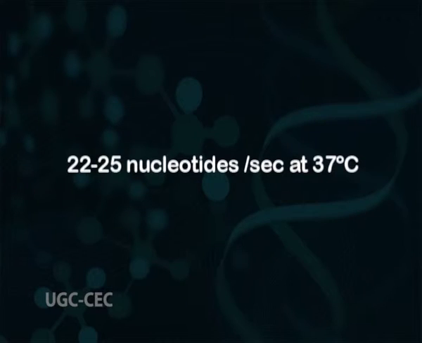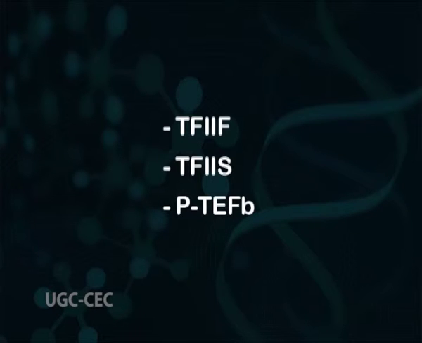New nucleotides are added at a much slower pace than in prokaryotes, almost 20 to 25 nucleotides per second at 37 degrees centigrade. During transcription elongation, the polymerase acquires new factors like transcription factor 2F, transcription factor 2S, P-TEFb and others, each helping in elongation of the RNA chain.